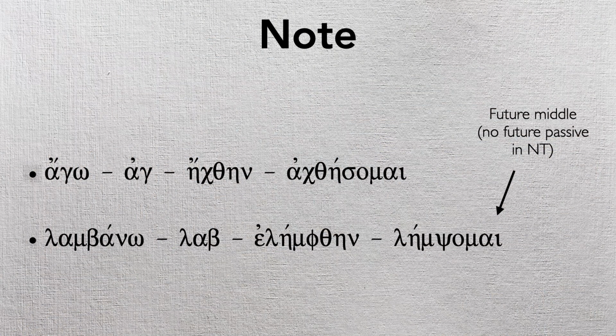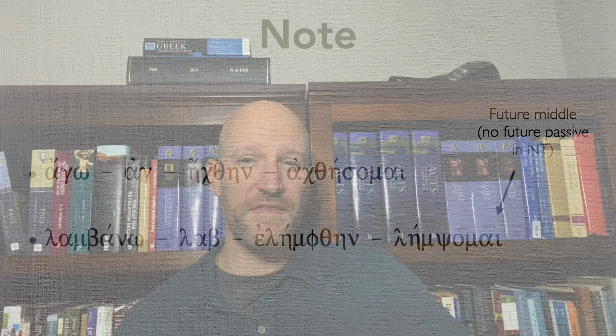All right, so just another note or two before we review and then close the class period for today. There's those two words we looked at above that are just particularly weird. Ago, which becomes ekthen, and lambano, which becomes elemphthen in the aorist passive. I want to show you what those look like in the future, okay? Ago in the future passive becomes achthesomai, so still strange, okay? We do have the theta, eta, sigma, but the challenge of recognizing this as ago is tough because we have that square of stops with the gamma and the kappa, okay?